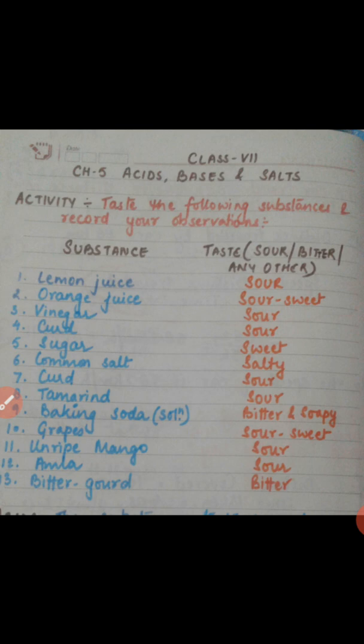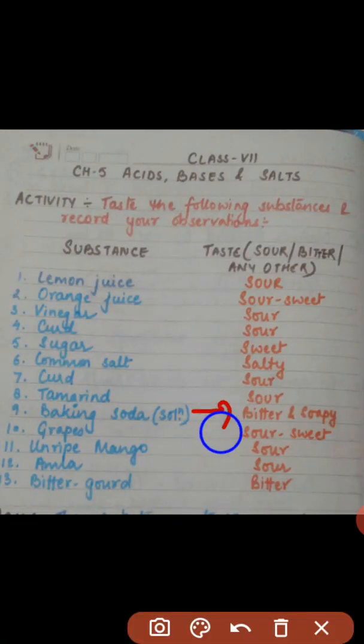another group of substances according to their taste. So baking soda, as we can see from this table, the taste of baking soda is bitter, whereas bitter gourd also tastes bitter. So we can say that the substances that taste bitter are known as bases. That is B for bitter and B for bases. That means the baking soda as well as the bitter gourd are basic in nature, or they are bases.